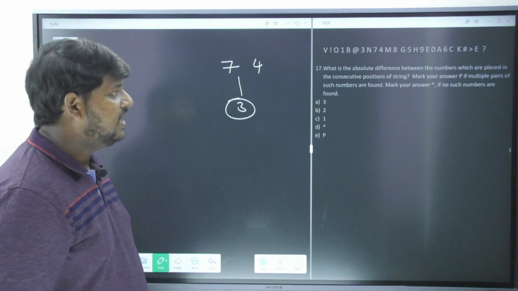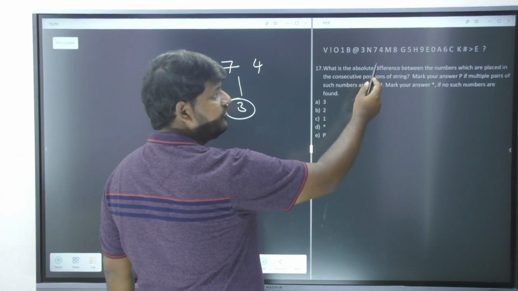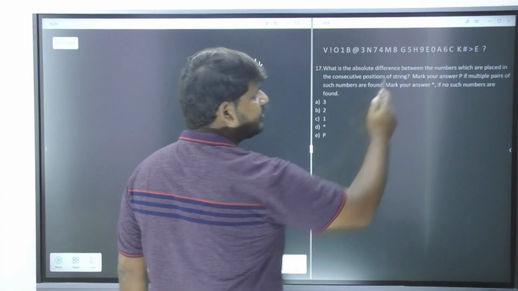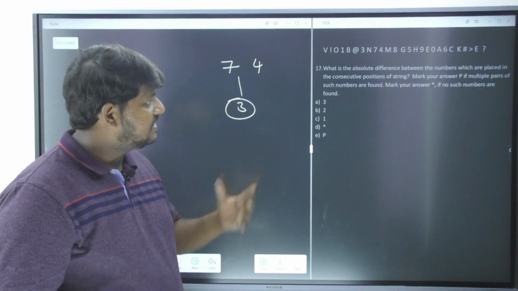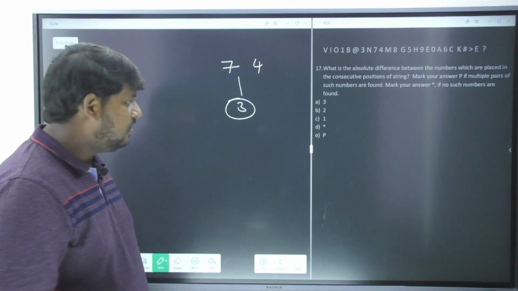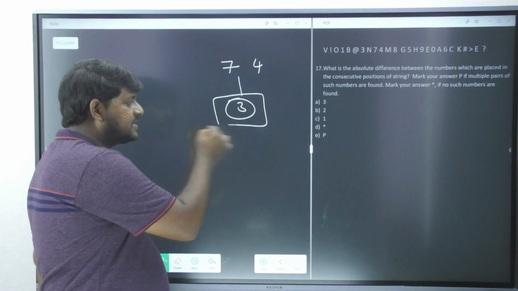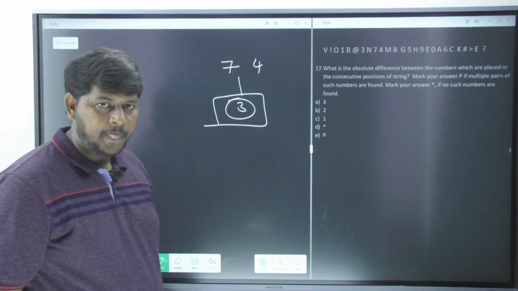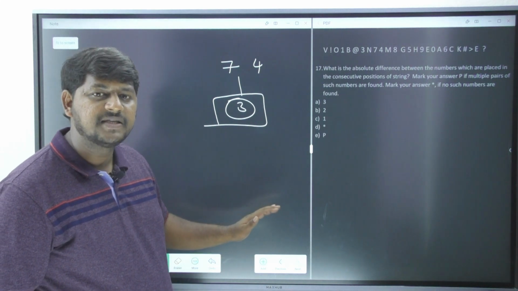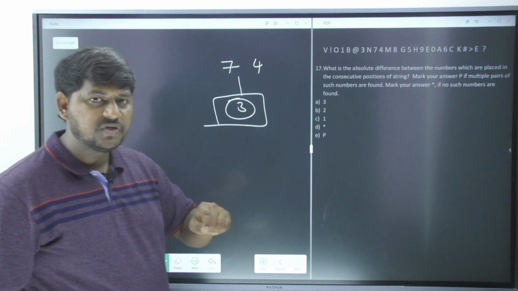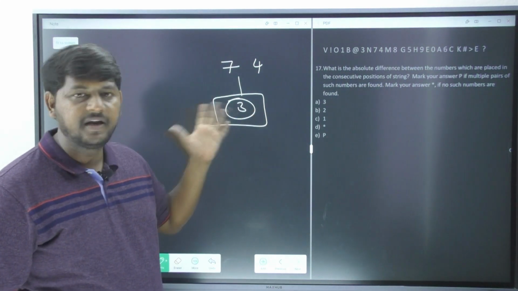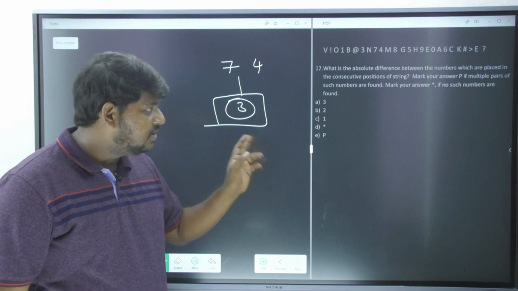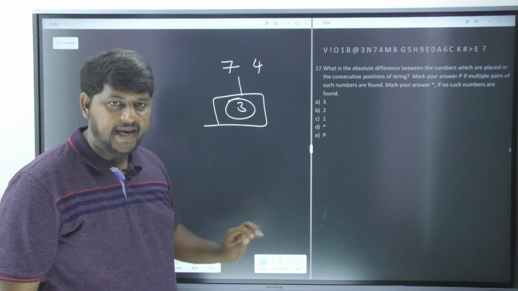Do you see, apart from 7 and 4, any other numbers consecutive to each other, neighboring each other, adjacent to each other? No. So I received my answer as 3. I cannot go with P, because you are supposed to answer P only if multiple pairs are occurring. No, we have received only 1. So my answer is option A, that is 3.